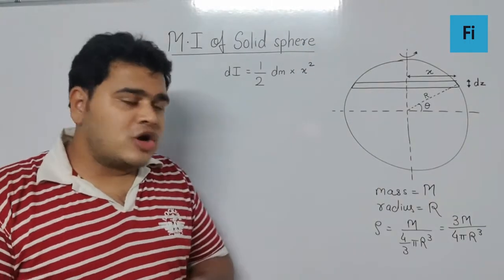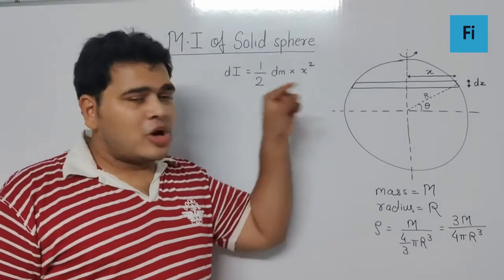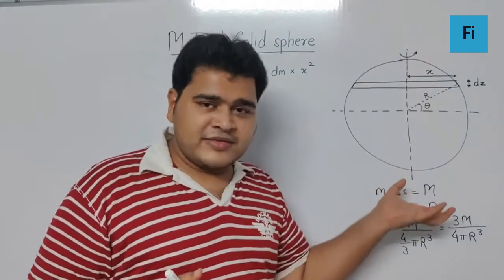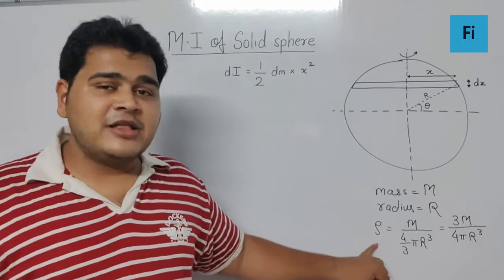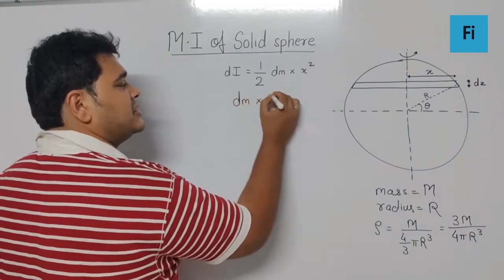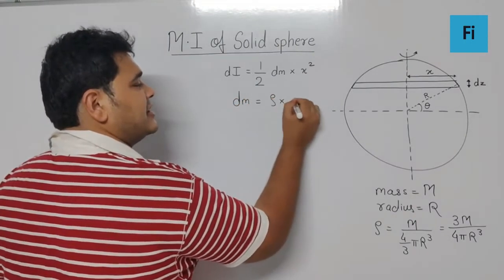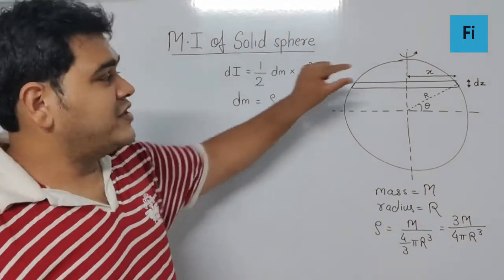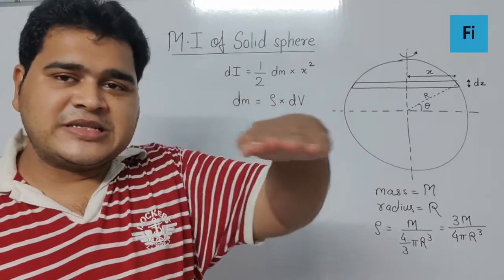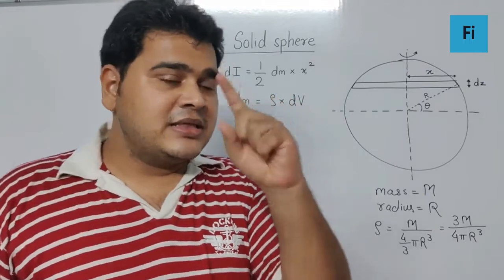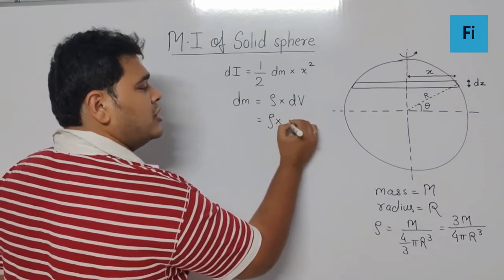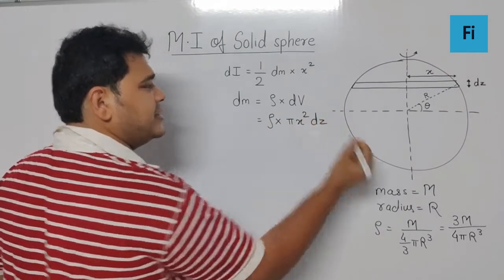Now definitely when I talk about dm, it is the mass of that small disk. The mass is uniformly distributed throughout the sphere, which means I can use the density over here. And that means I can say dm is rho times dv, the volume of the disk. The volume of the disk is not that difficult to find, because it will be the surface area of the disk into the thickness. The thickness is dz, correct? So this will be rho into pi x square dz.